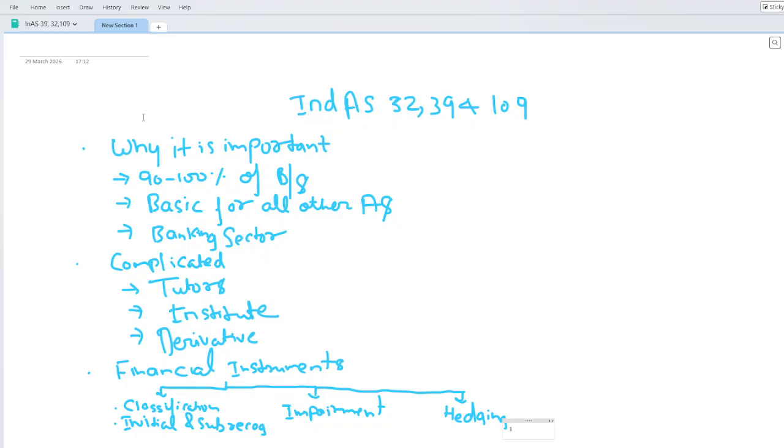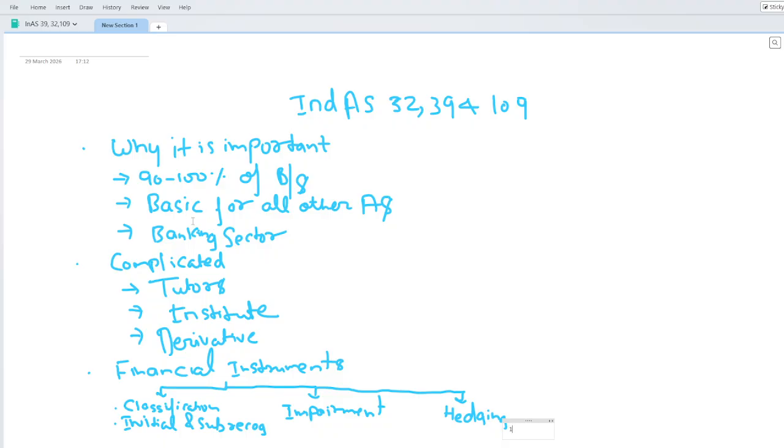Now the balance sheet normally consists of various items. But here, 90 to 100% of the items which are coming in the balance sheet are covered by the financial instrument accounting standard. So that's why it's very important.